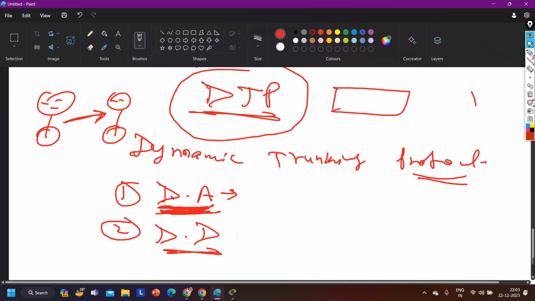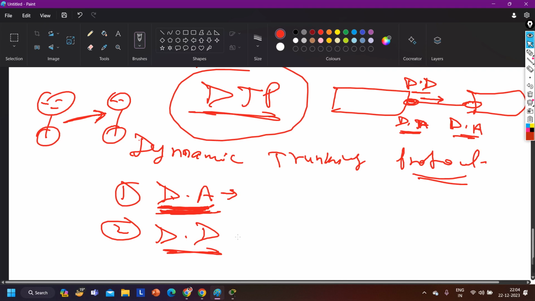So let's say I have two switches here, switch 1 and switch 2. If both sides have mode dynamic auto and dynamic auto, will trunking form? No, because both are waiting. If someone tells me to form trunking, then definitely I will form trunking, but I will not initiate. So if I configure dynamic auto on one side and dynamic desirable on the other side, once I configure this interface as dynamic desirable, this interface is going to initiate trunking, right? And dynamic auto can then switch its interface to trunk. They can form trunking with the help of DTP messages.